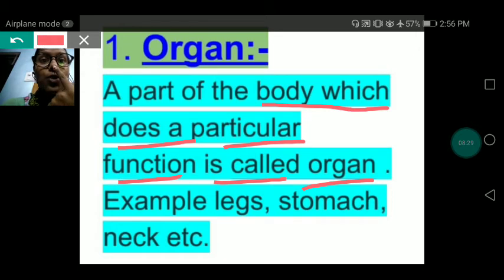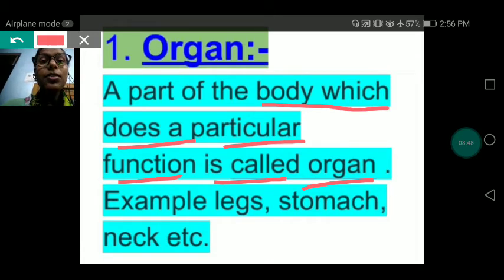With the help of nose we can smell. With the help of mouth we can speak. With the help of tongue we can taste. With the help of ear we can listen. So these are the particular functions of the body parts. With the help of our hand we can write, so hand is an organ.